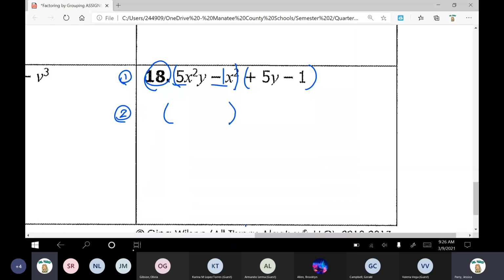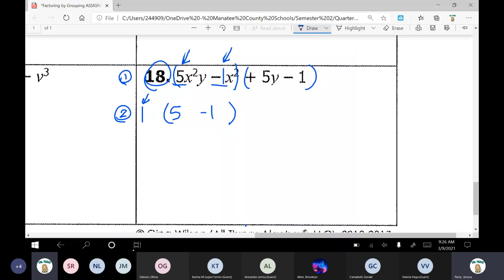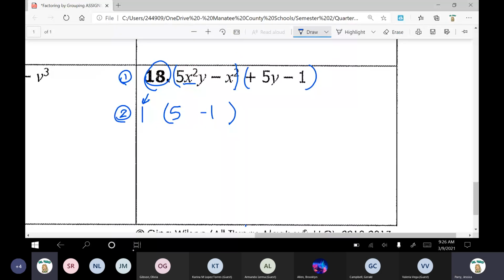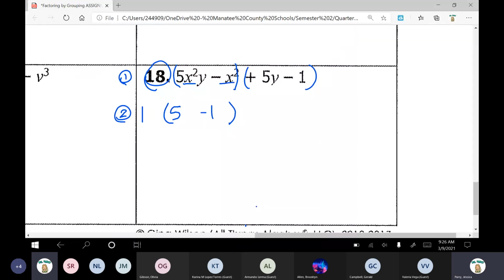So let's go ahead and take out a 1. Okay, so then we divide. 5 divided by 1 is 5. And then -1 divided by 1 is -1. Going on to our variables. Can I take out the variable x? Yes, I can. X to the power of what? What exponent of x can I take out?